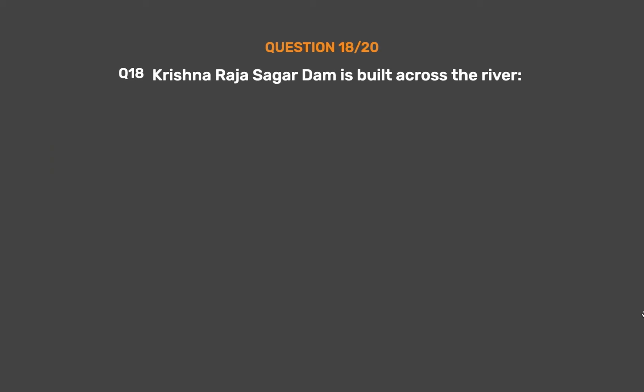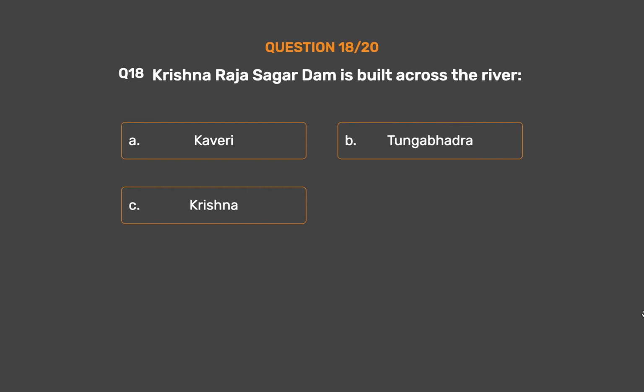Question number 18. Krishna Raja Sagar Dam is built across the river. Option A. Kaveri. Option B. Tungabhadra. Option C. Krishna. Option D. Godavari.